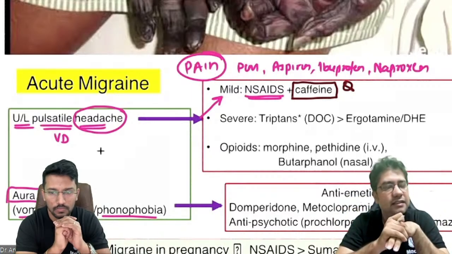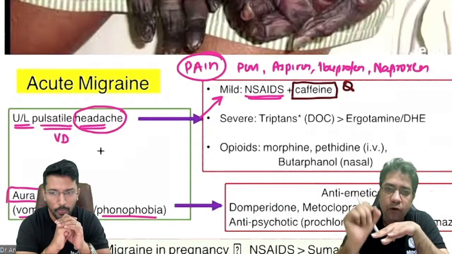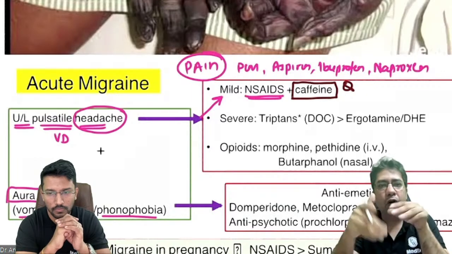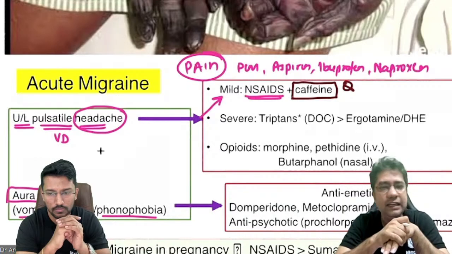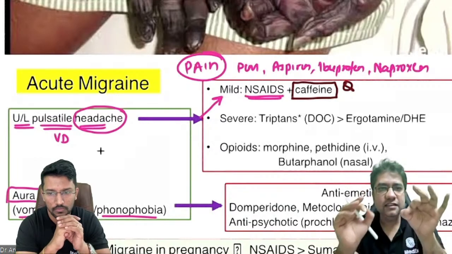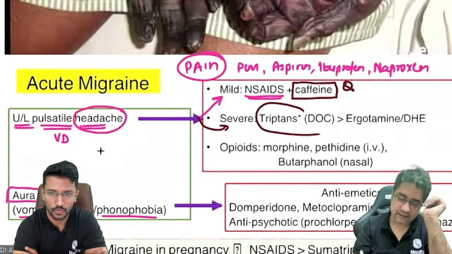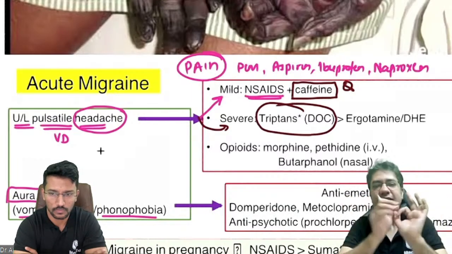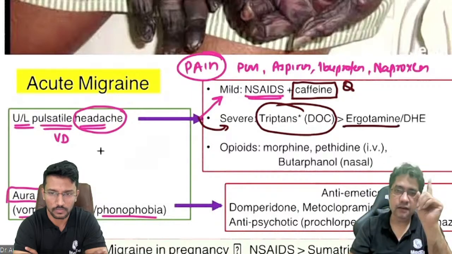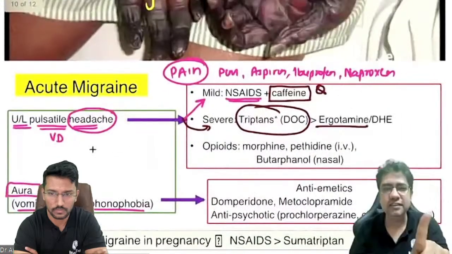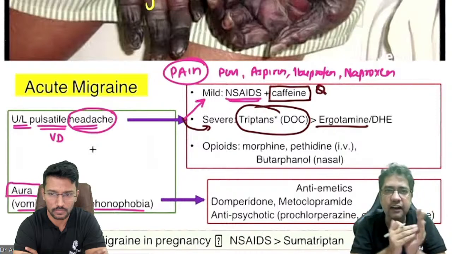But remember, simple NSAIDs generally cannot treat migraine if it is the moderate to severe variety. Moderate to severe means it is lasting for more than 8 hours continuously. Then NSAIDs are useless. Hence, the overall drug of choice for migraine is triptans. Okay, so triptans are the better drug for headache treatment. Yes, you can give ergotamine, but remember, as we have just discussed, triptans and ergotamine have the same side effects, HERD, heard.